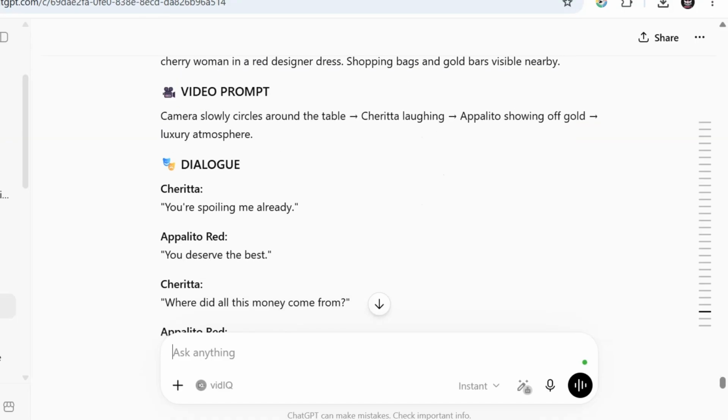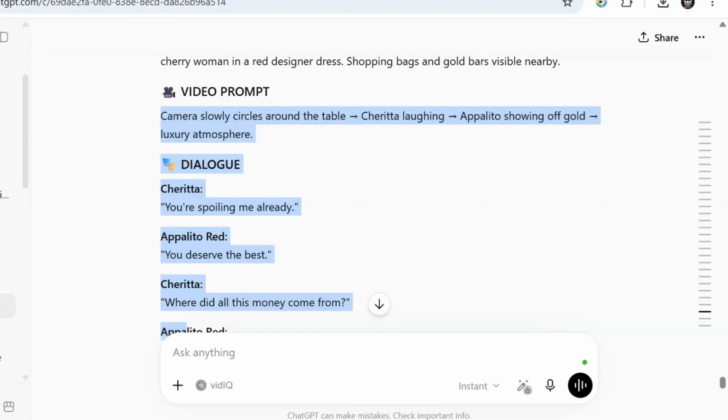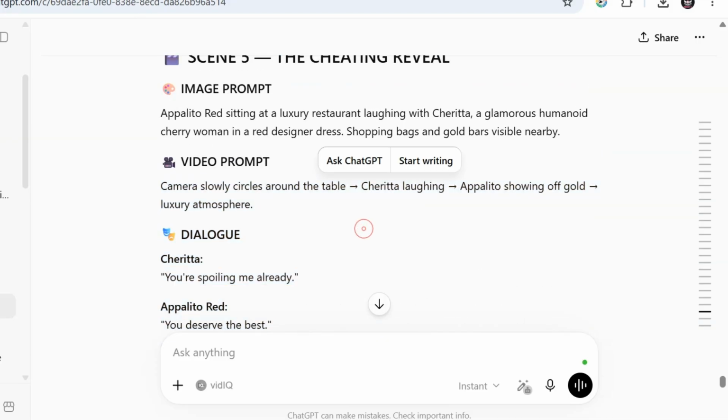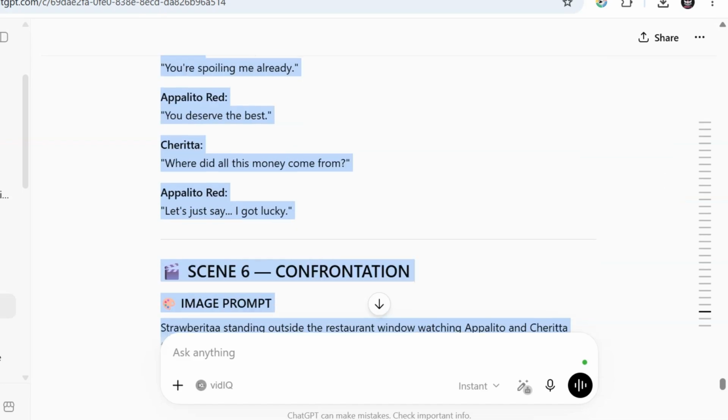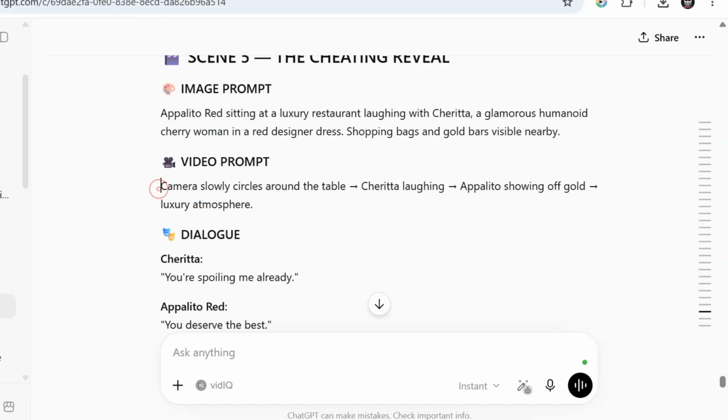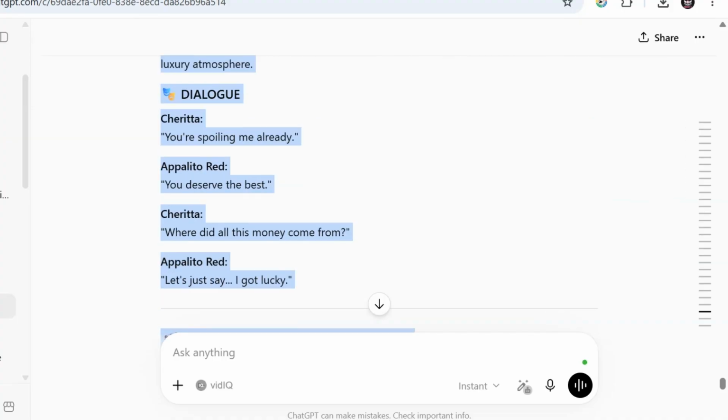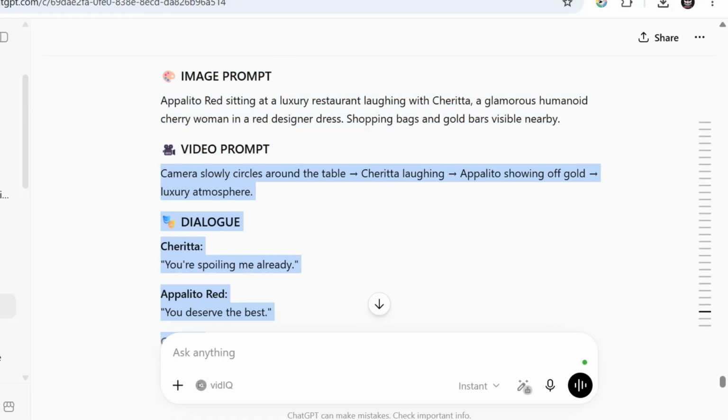Okay, and so this is it. I will just take the dialogue. I'll copy the video prompts and dialogue. So you also learn how to prompt, so that when you prompt, you'll be able to have everything you need for each scene in the prompt. That's what we teach in the academy. So I will just copy my video and dialogue scene.